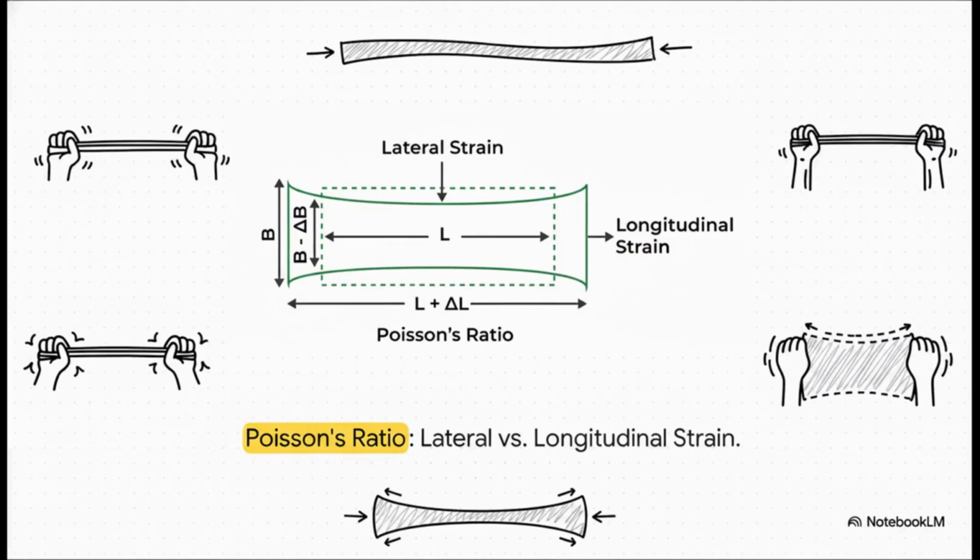But wait, there is a physical side effect to all this stretching, and it's captured perfectly by Poisson's ratio. Think about our rubber band again. As you pull the ends to make it longitudinally longer, what happens to the width? Right, the middle naturally squishes inward. Poisson's ratio is simply the math behind that lateral squishing versus the longitudinal stretching. You pull it longer, it gets thinner, simple as that.